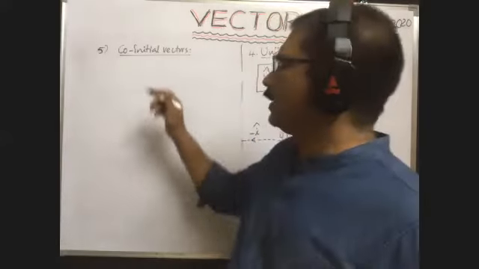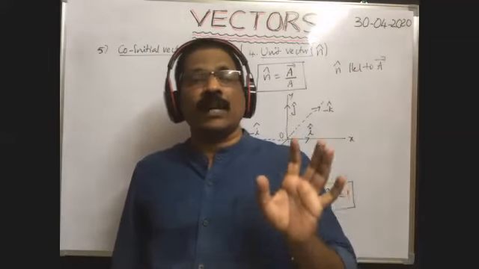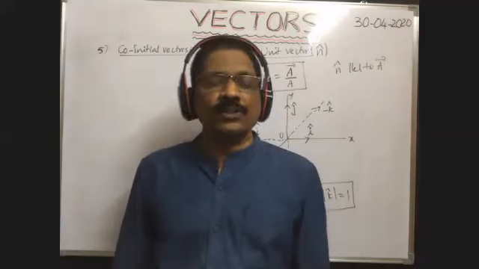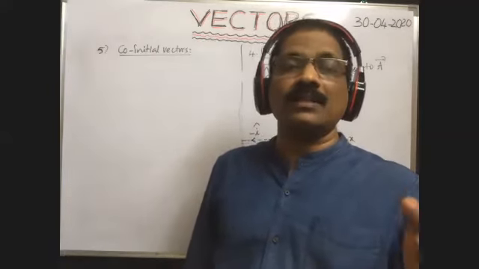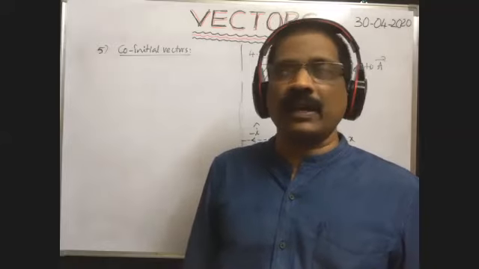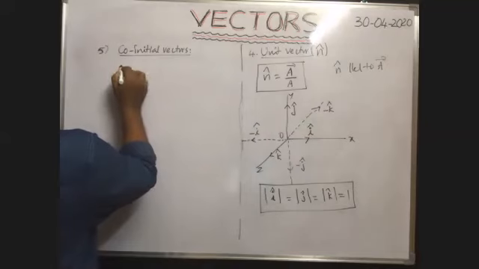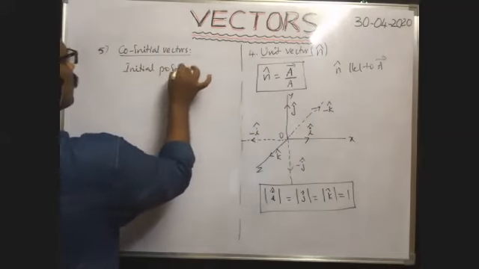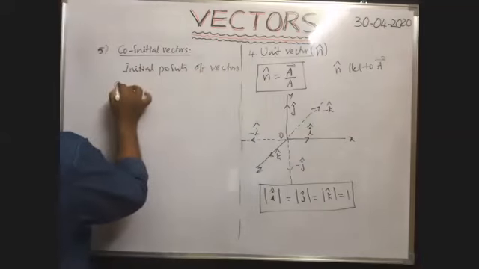Here, coinitial vectors. The vectors whose initial points are coincided, those vectors are called coinitial vectors. The vectors whose initial points or origins coincide are called coinitial vectors. The initial points of the vectors are coincided.